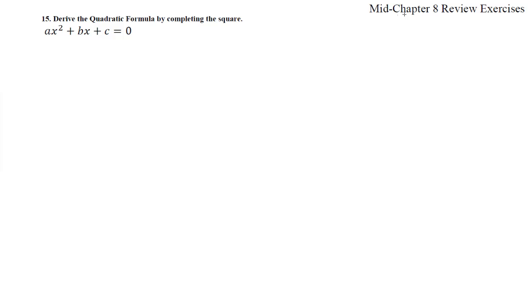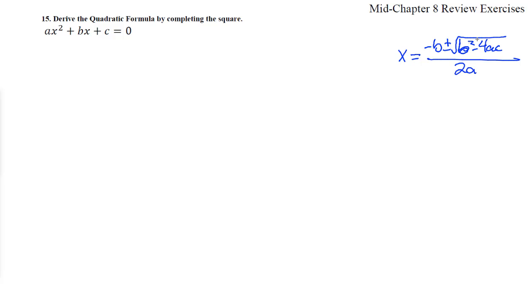Here we are in mid-chapter 8 review exercises number 15. Just one problem, but it's a big one. Derive the quadratic formula by completing the square. Now the quadratic formula looks like this. X equals negative b plus or minus square root b squared minus 4ac all over 2a.